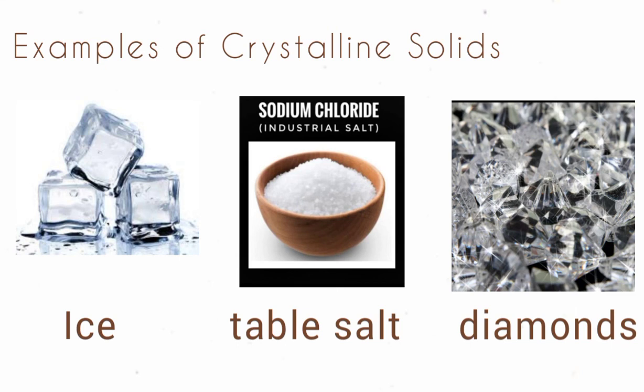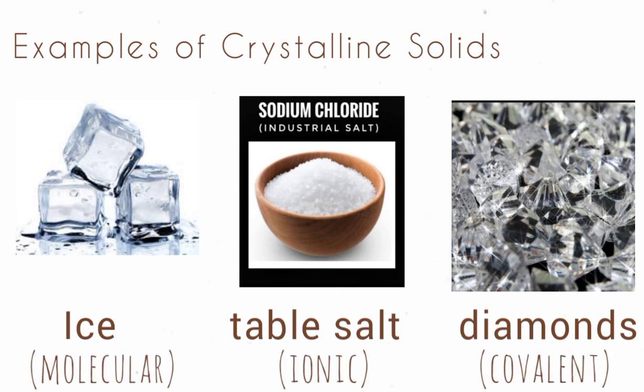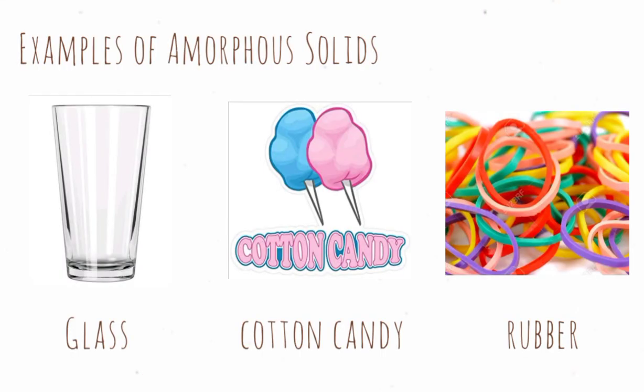The examples of crystalline solids are ice, table salt, and diamonds. The examples of amorphous solids are glass, cotton candy, and rubber. So that is the difference between crystalline and amorphous solids.